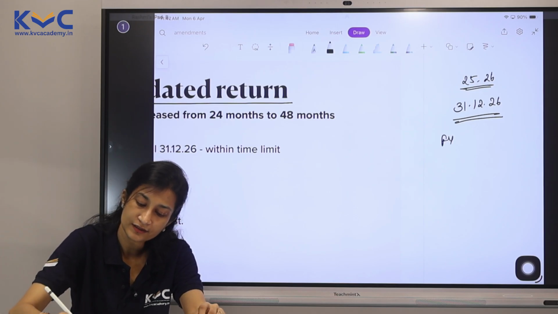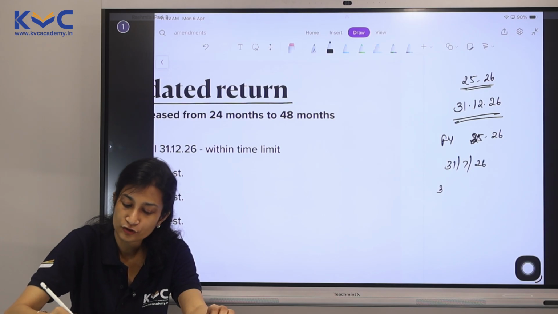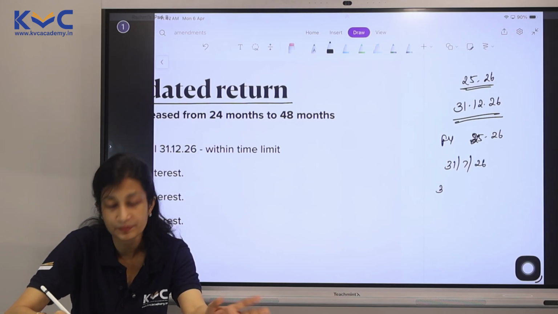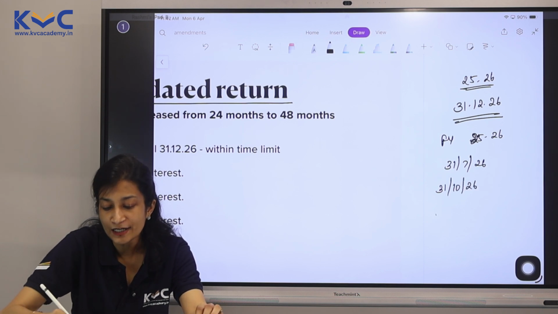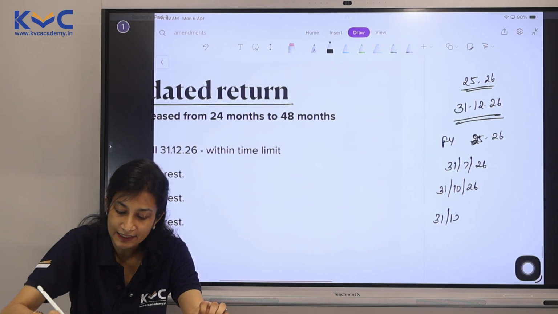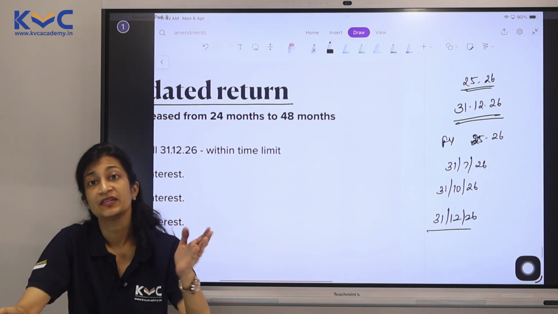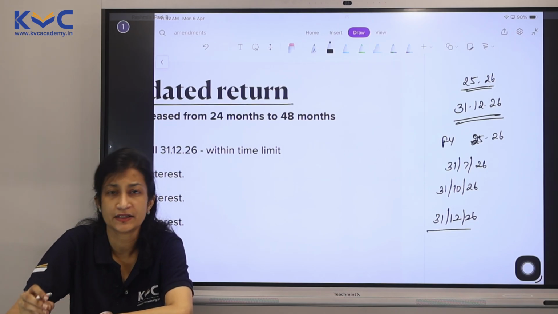So financial year 25-26, your due dates would be July for a non-audit case, October for audit cases, or September, October, that will be there. To file your revised return, belated return, also we have time till December. Can we file beyond this? Yes, through the updated return route.